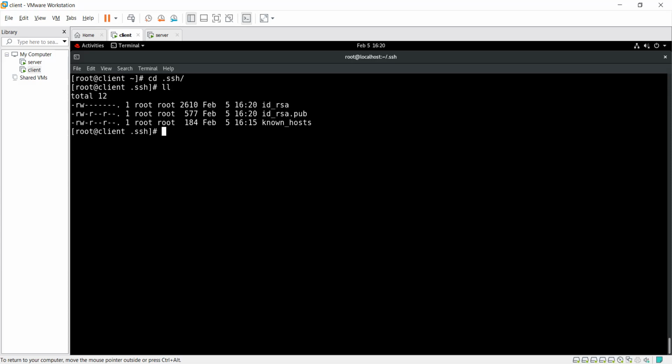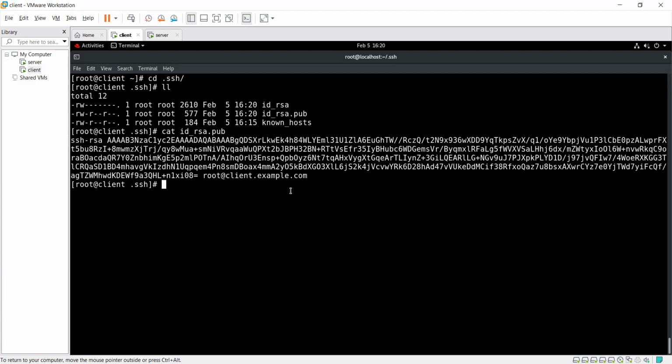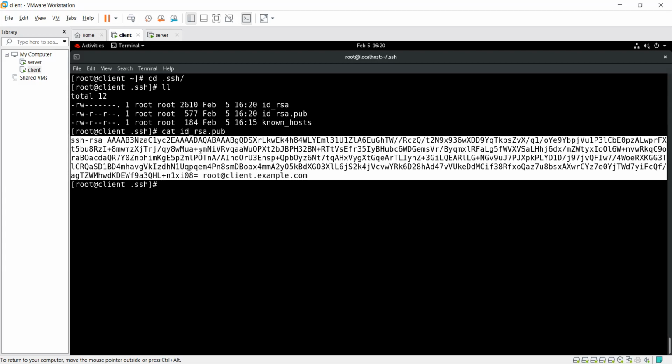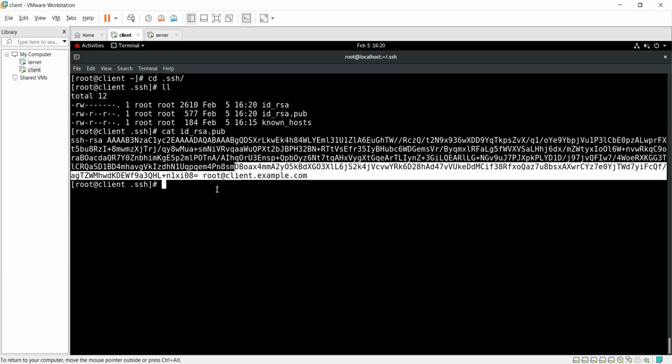There it is, my RSA key id_rsa.pub, and known_hosts also. Just cat id_rsa.pub, and as you see, this is my public key generated on my machine, ssh-rsa encrypted, and root@client.example.com.